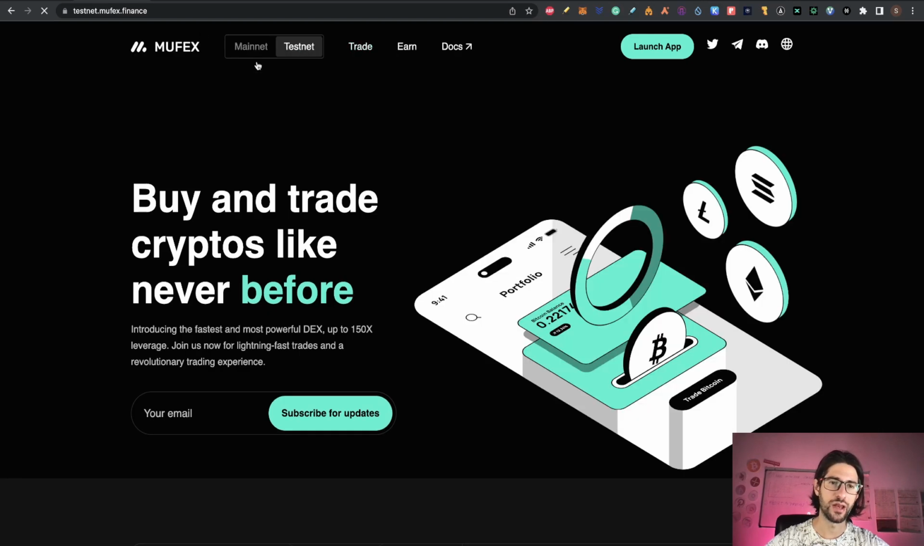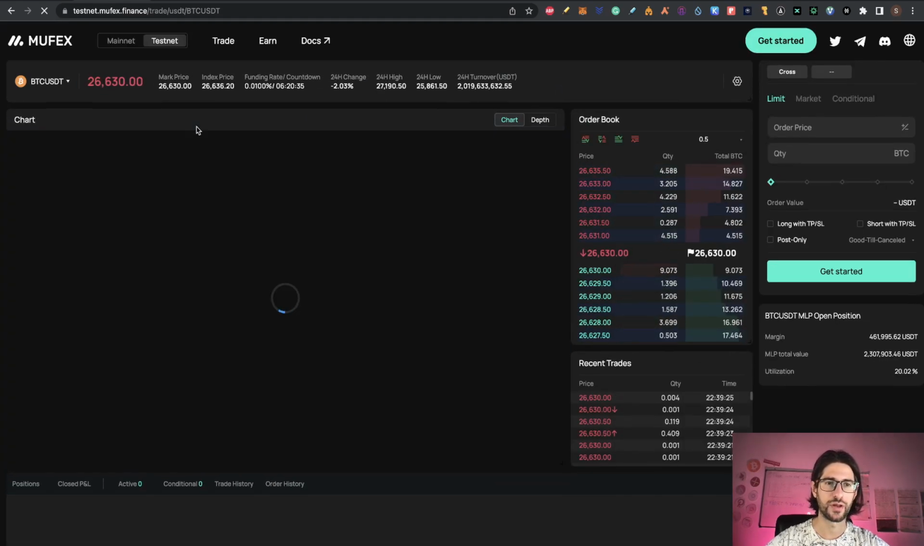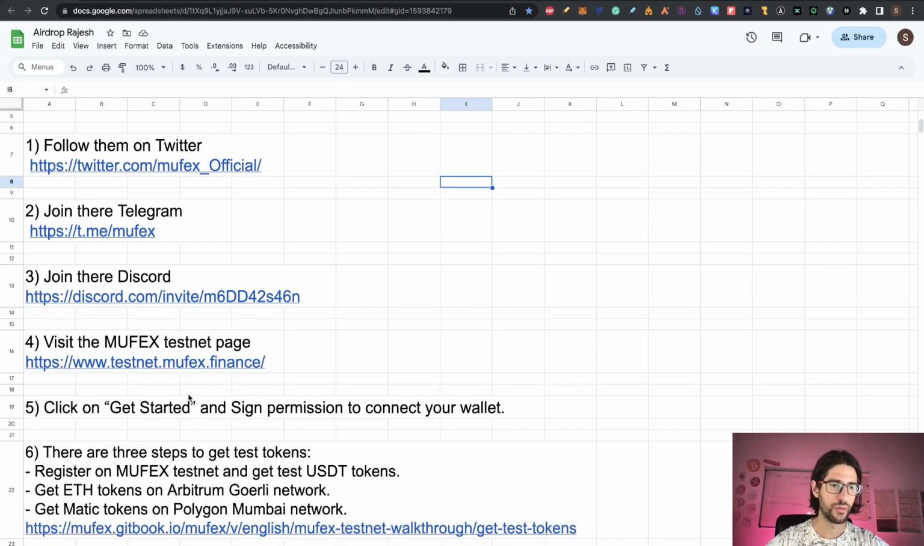The mainnet anyways is not here, so you cannot go there, and now click on launch app. This is going to send you to the testnet application. Now step 5, you need to click on get started and sign the permissions to connect your wallet.